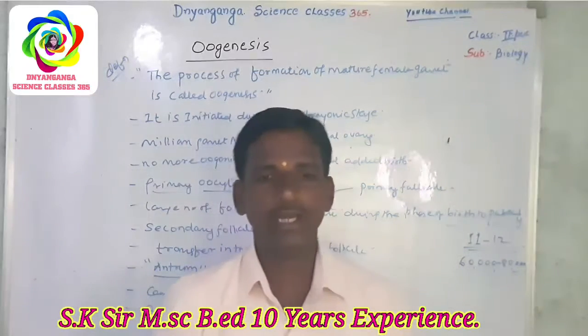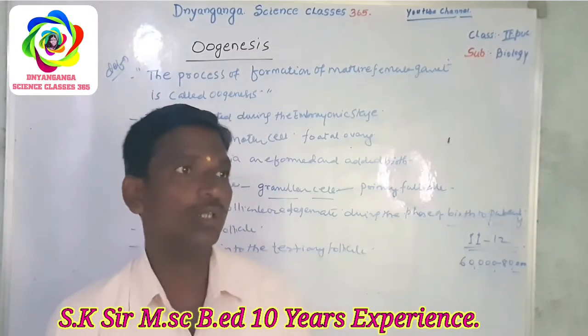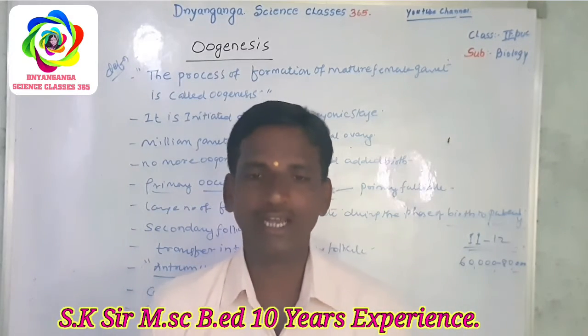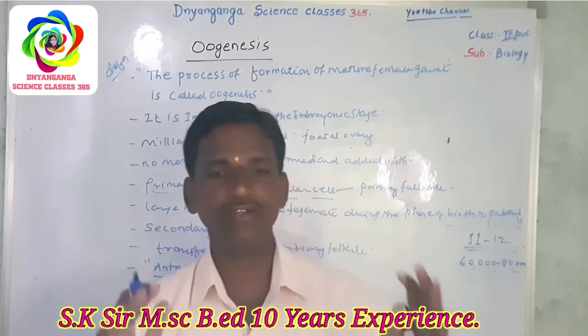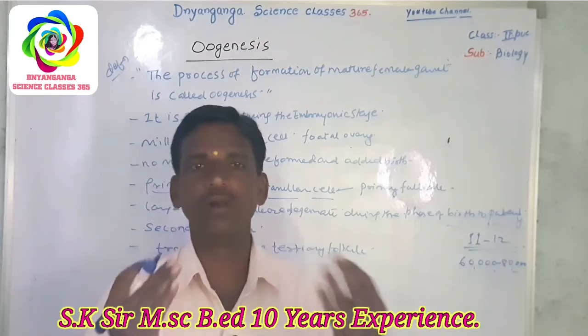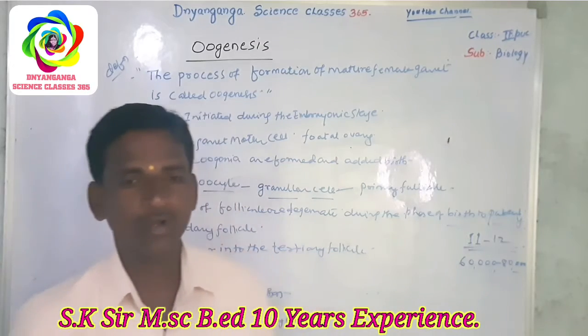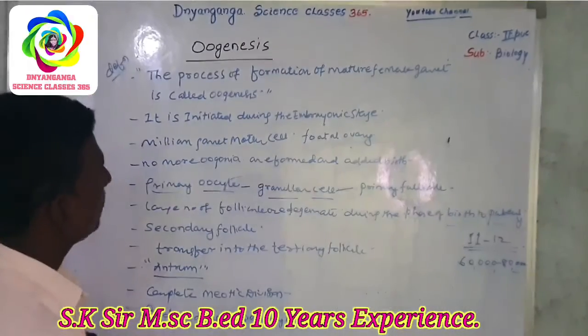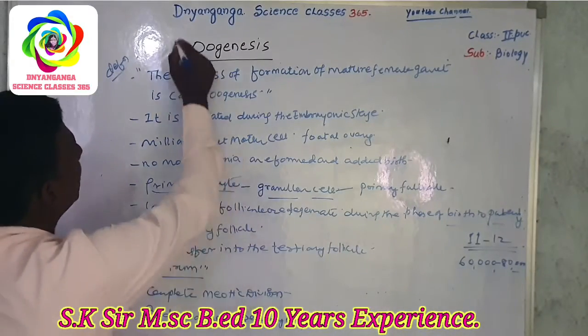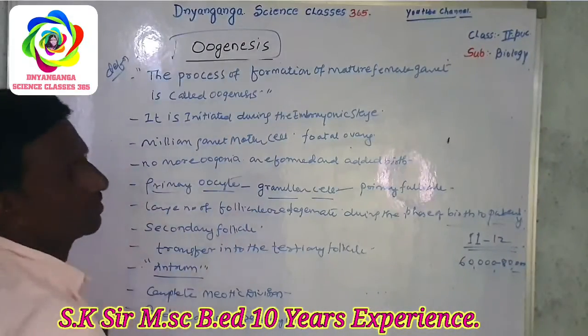Then it changes into the Graafian follicle, which ruptures to release the secondary oocyte from the ovary. So these are all the aspects of oogenesis.